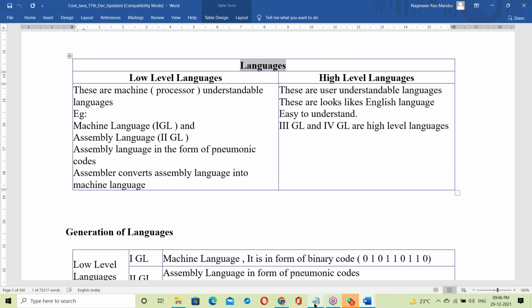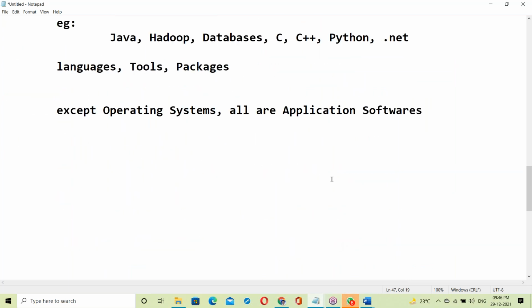Let us see, what is a language? It's a medium of communication. A language is a medium of communication between two things, maybe two persons, two animals, or two trees, something like this. Now, software languages.